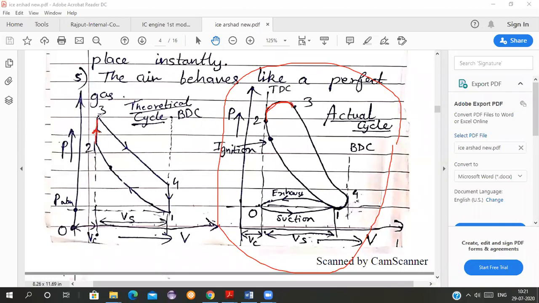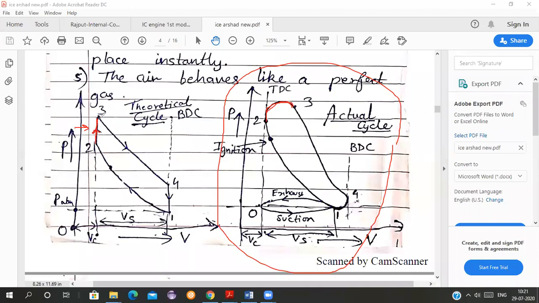So this is just an assumption because we have to consider it as an Otto cycle so that we can analyze it easily. Therefore, we are assuming the heat is supplied at constant volume and then the pressure is increasing. There is a very good rise in pressure inside the combustion chamber from 2 to 3. And we are assuming that the piston is not moving. That is why the volume is constant.